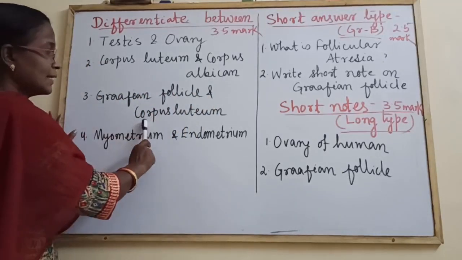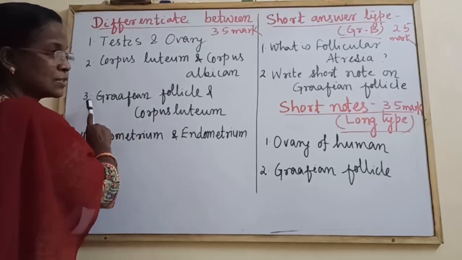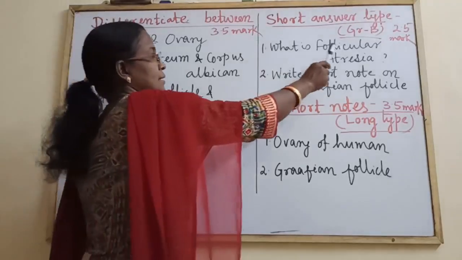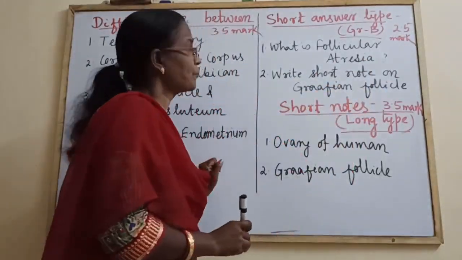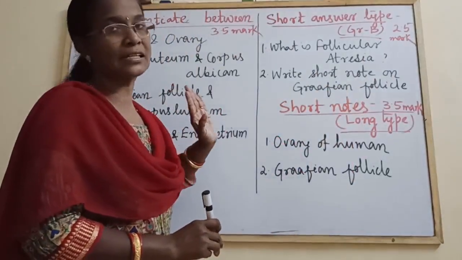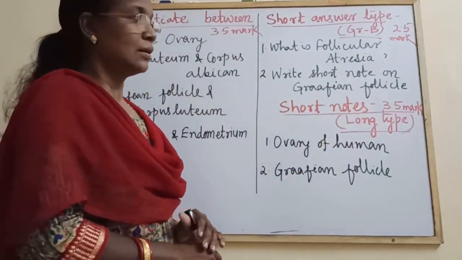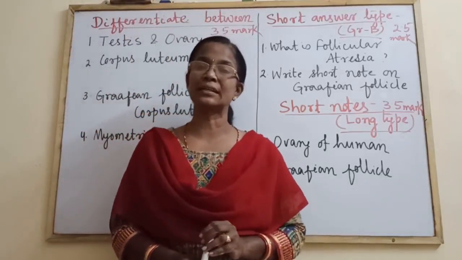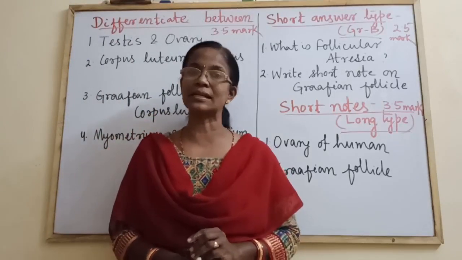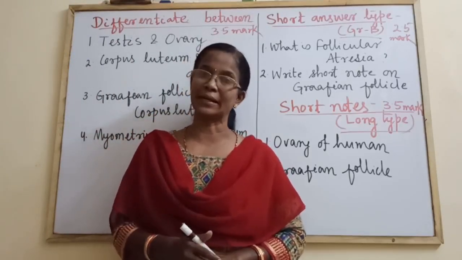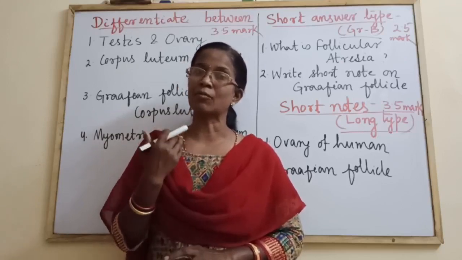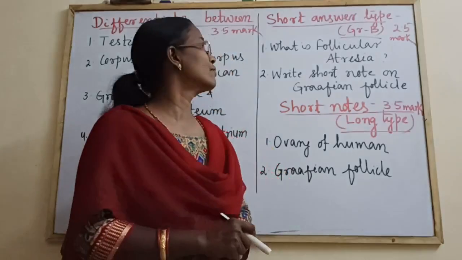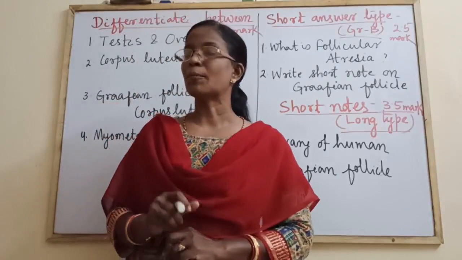And Graafian follicle and corpus luteum, and myometrium and endometrium, these two are already given in your PDF. You can refer. Then next, short answer type which carry 2.5 marks. What is follicular atresia, or explain follicular atresia? As we discussed earlier, follicular atresia is the phenomenon of degeneration of ovarian follicles from birth till puberty, and a large number of ovarian follicles are degenerated. That kind of degeneration is known as follicular atresia. It is a programmed cell death.